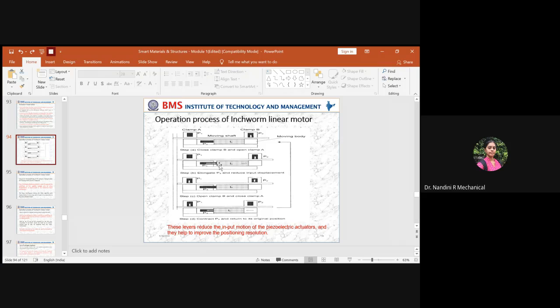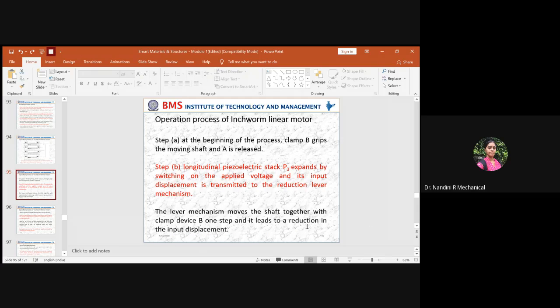First, the displacement was from here till here, and now due to one rotation, there will be a reduction in the displacement. Due to this reduction in the displacement, it will push the device here. So due to pushing, what happens? It leads to the reduction in the input displacement. Due to the reduction, the moving body will now be pushed. So first it gets pulled up and then it gets pushed back due to the reduction in the input displacement. First the input displacement will be more, and then it will get reduced.